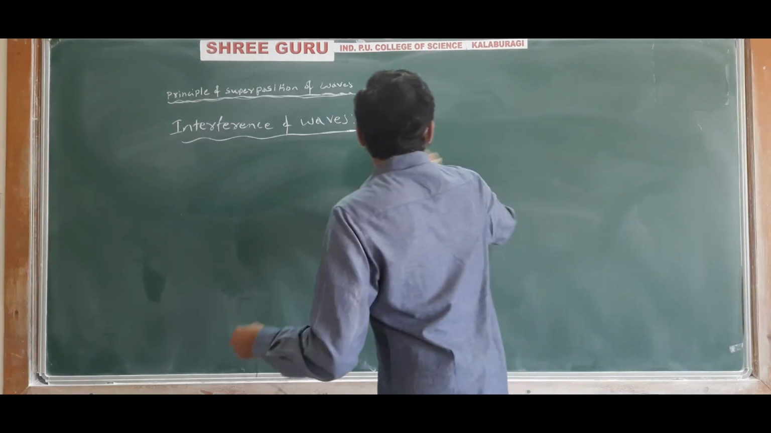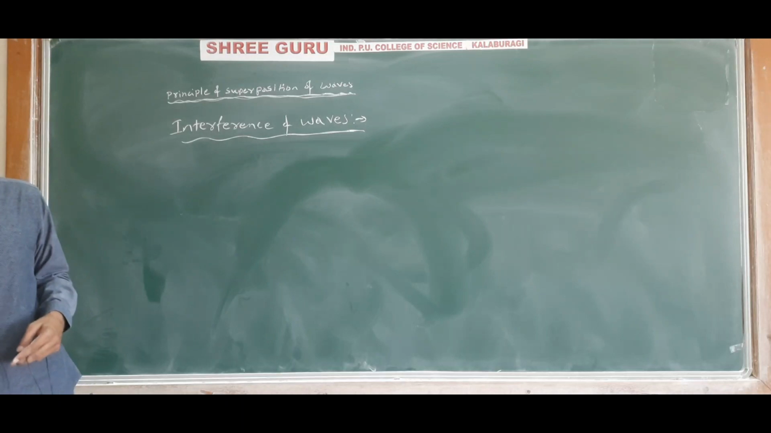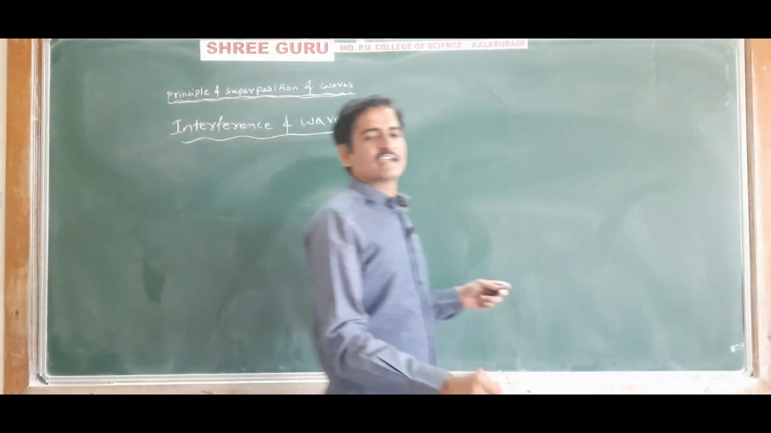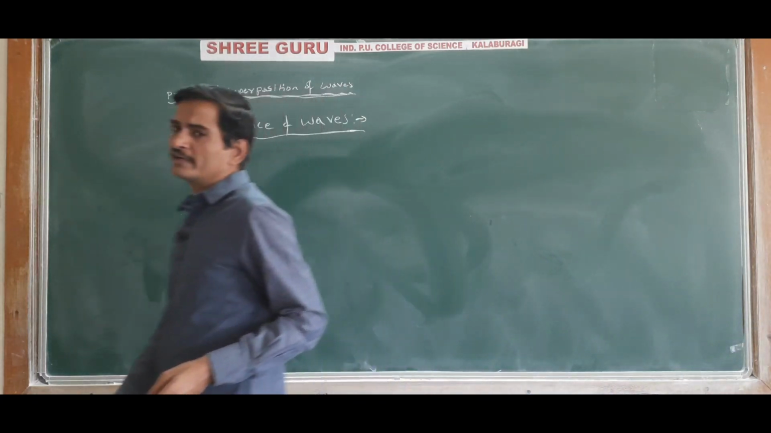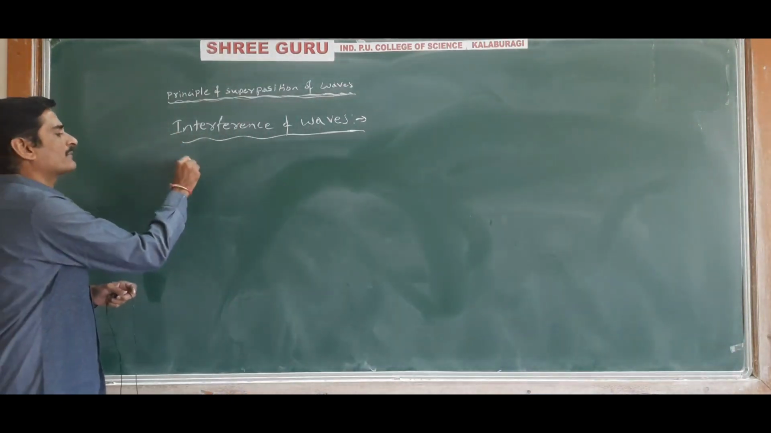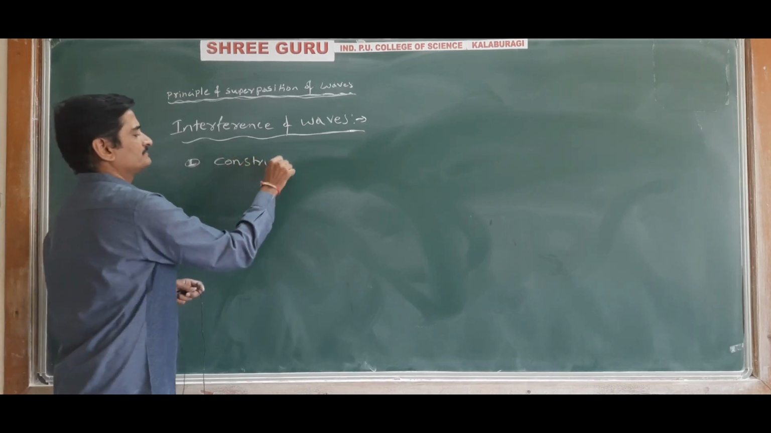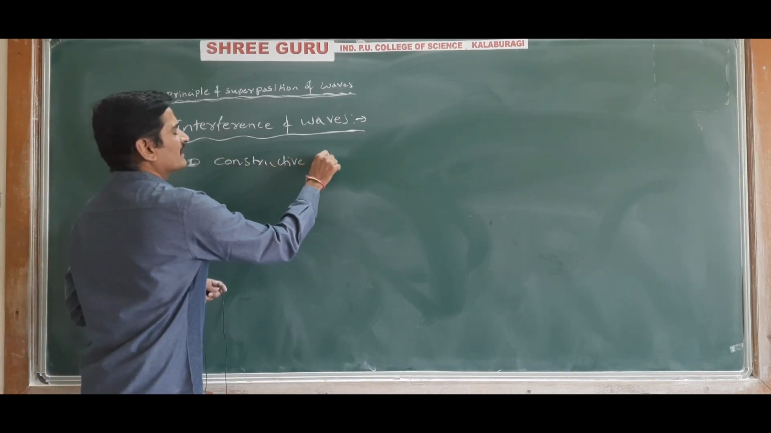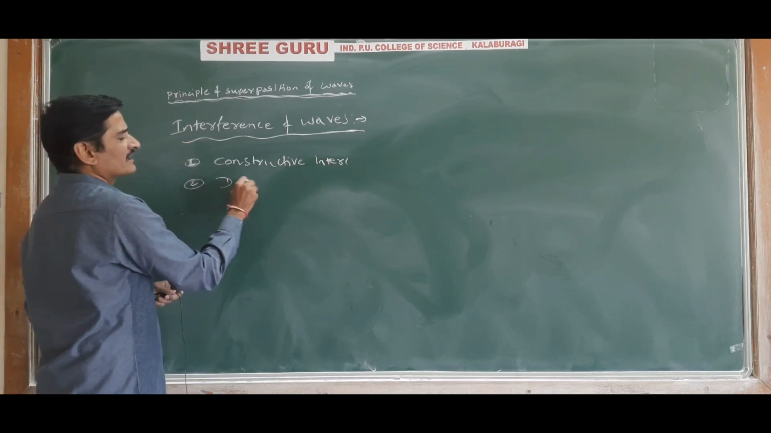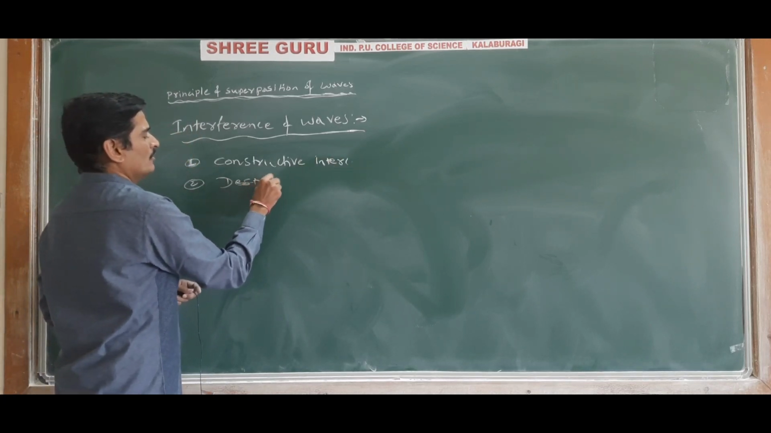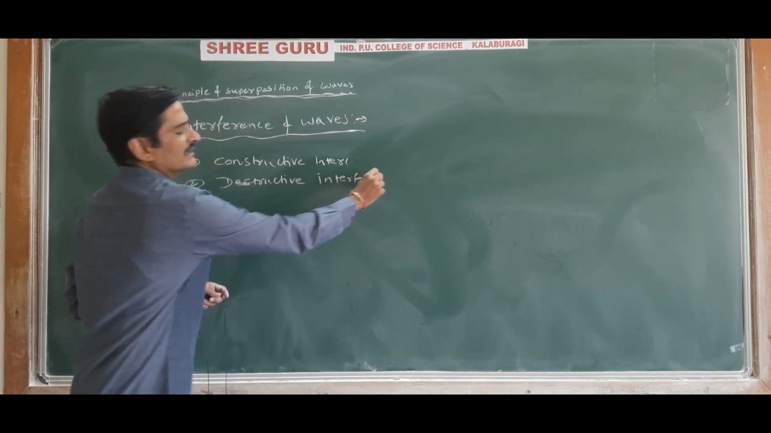Understood? This interference of waves you will study completely in the second year. Just the introduction is here in the first year. There are two types of interference. One is called constructive interference and another is called destructive interference.